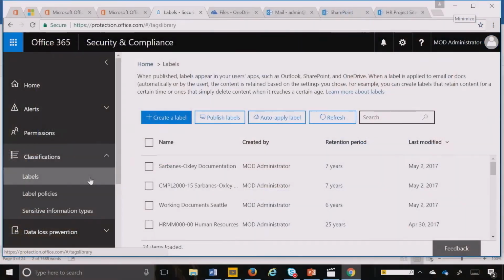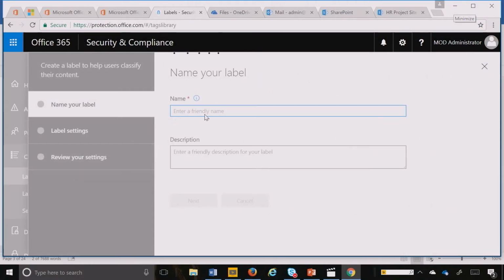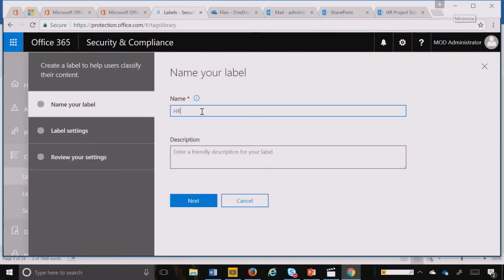Hello again, Nishan's back. This time we're going to actually go have some fun in SharePoint world and show you how I can create a retention schedule for SharePoint. So I'm going to go ahead and let's call it HR documents, and I can hit next.